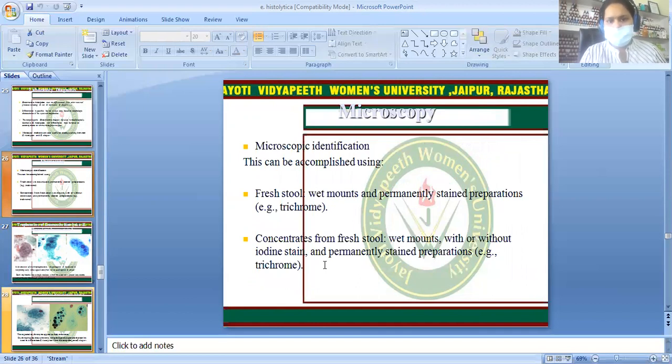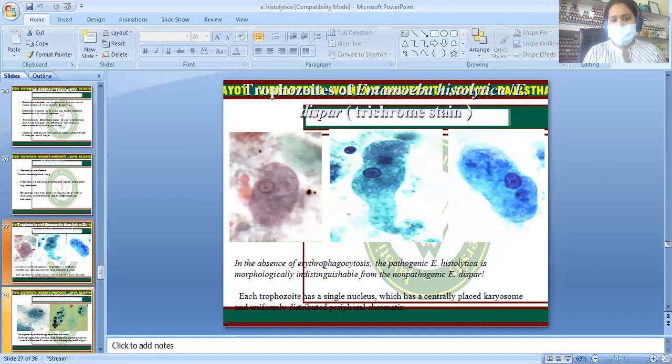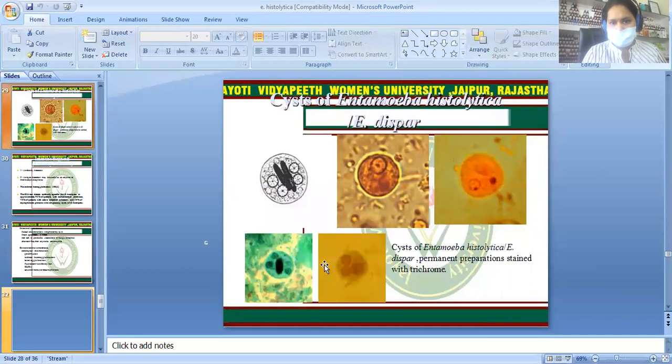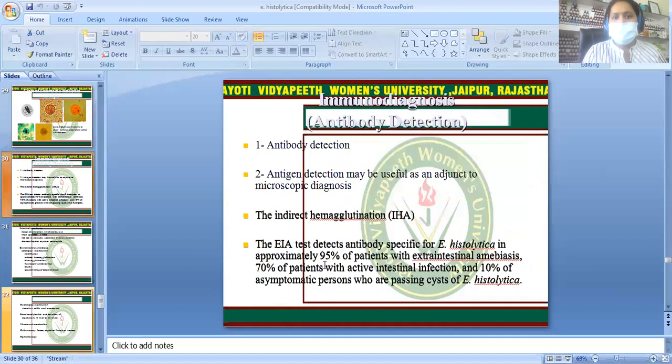Microscopic identification is also established. There is fresh stool wet mount, and permanently stained preparations are there. Concentrate from fresh stool, wet mount, with or without iodine stain, permanently stained preparations. On these, if we make the slide, we can see the trophozoite and cystic stages. These are the ingested erythrocytes appearing as dark inclusions. You can see these are again the trophozoite and cystic forms of Entamoeba histolytica.